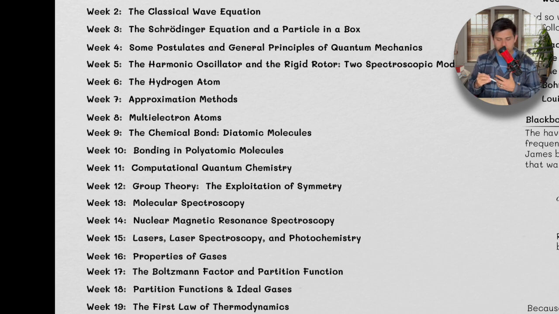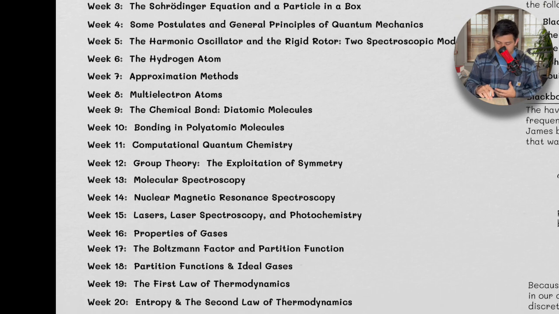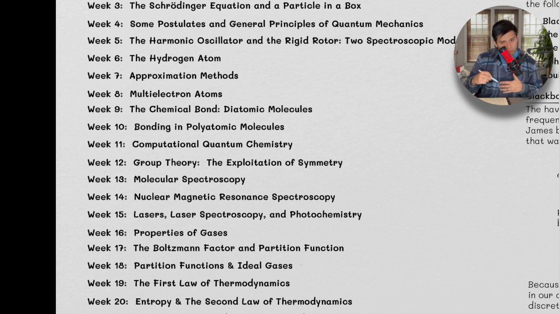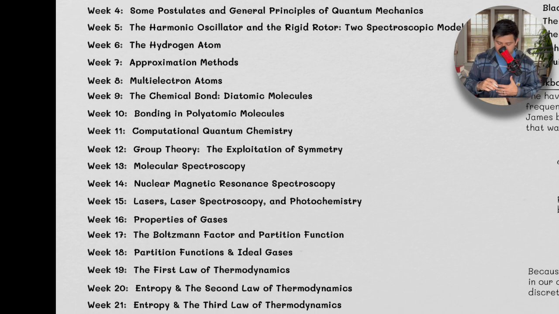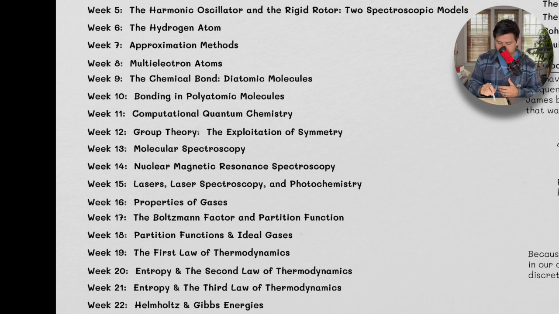Diatomic molecules, this is stuff like N2, O2, H2, all of this kind of stuff. And then polyatomic molecules, so multiple atoms, not just diatomic. And then computational quantum chemistry, we're going to go over some of that. We're not going to go deep into this. We're just really going to cover what the book covers. And then we're going to do some group theory, again, not super deep into group theory.